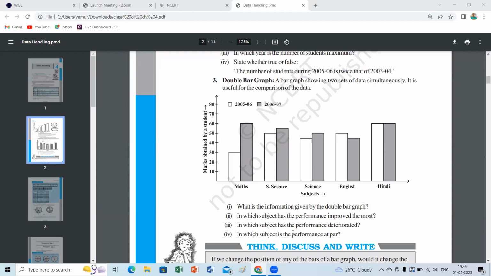Yeah, what is the suitable title? Please think in a smart way, children. One of the students said, marks obtained by a student in 2 consecutive years. Yes, okay. Ma'am, performance of the students in subjects through the years. The performance of the student in 2 years, like the subjects, 2005 and 2006. Okay. One of the students said, a comparison of performance. Yes, comparison of performance of your student in different subjects.